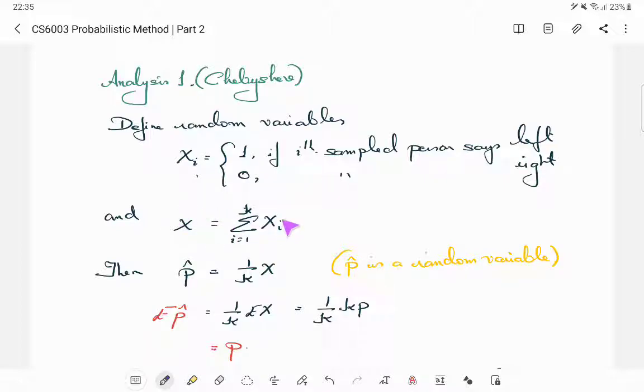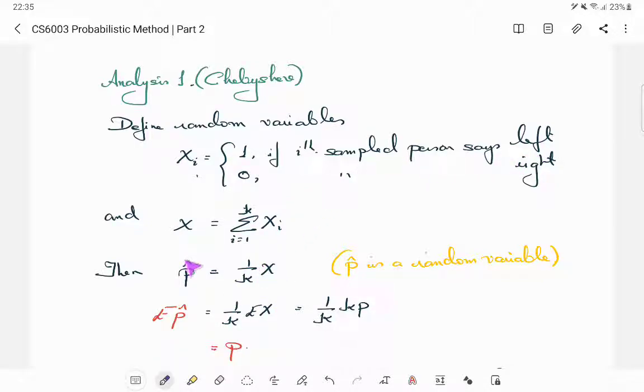So this is ready for Chernoff, but first let us apply Chebyshev so that Chernoff is a bit glorified when we actually see it. And what is p hat, by the way? The estimate of p is 1 by k times X, because the denominator is also there. This sigma xi is nothing but the count of the number of people who answered left.